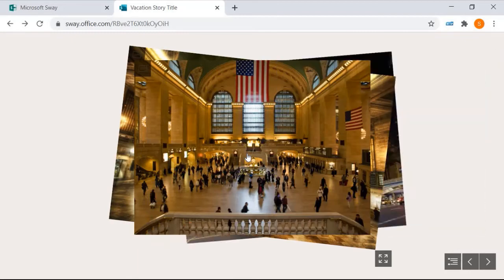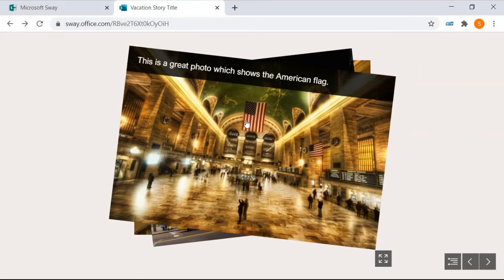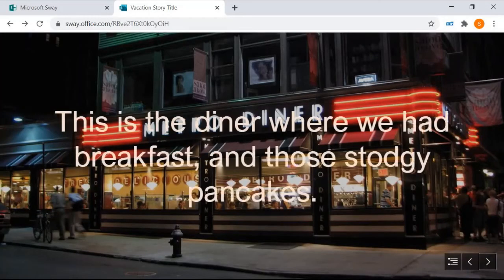Look at that. Cool. What's that photo of? Oh yeah, the American flag. That's excellent. Okay, let's look at the new stuff we added. This is a diner where we had breakfast and those stodgy pancakes. Now this doesn't look too good because it's got white text on top of that kind of black and white image, so we'll see if we can tidy that up. I'm not sure if we can or not. We might have to just change it all together.